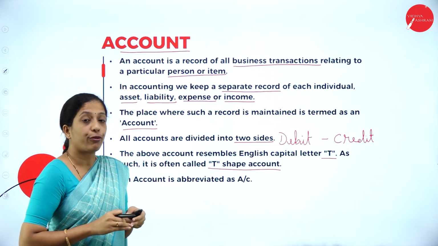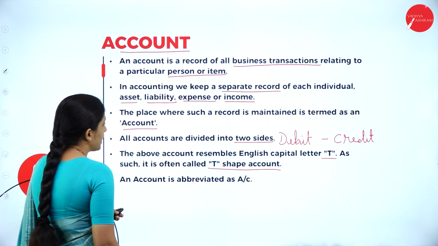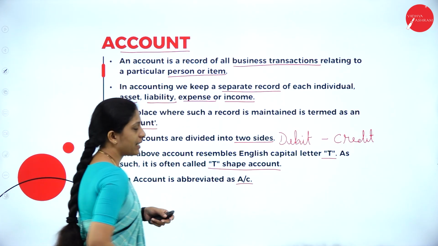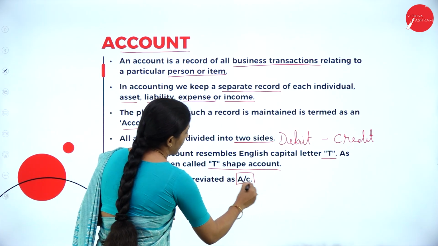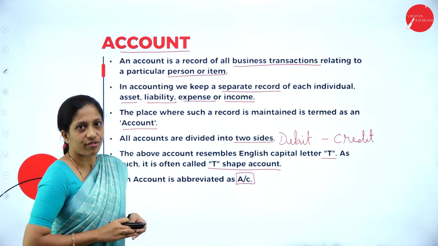So, how does an account look like? It looks like a capital letter T. An account is abbreviated as A bar C. That is, how do we write account in accountancy? A bar C. So, this is the brief explanation of an account.